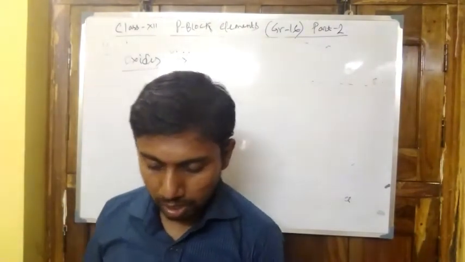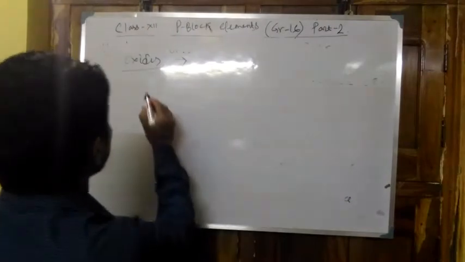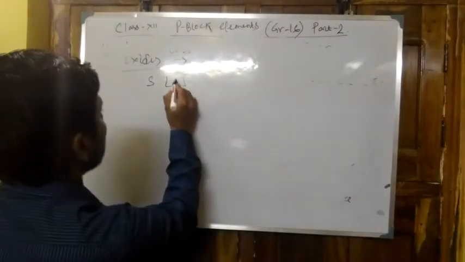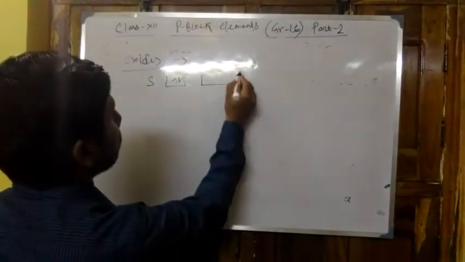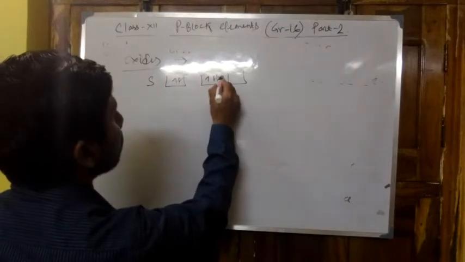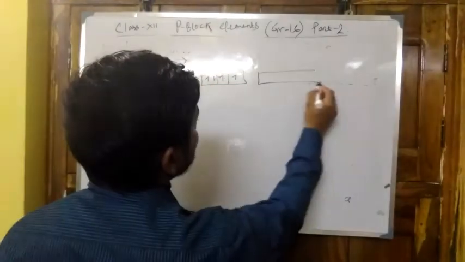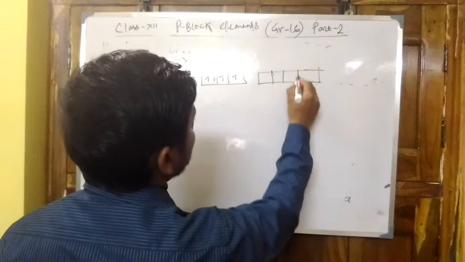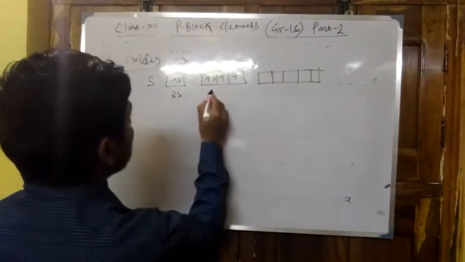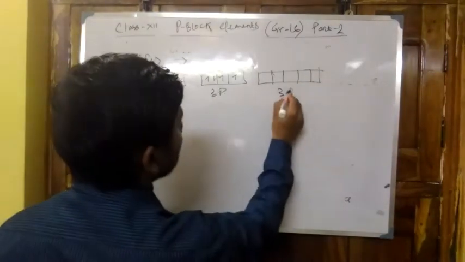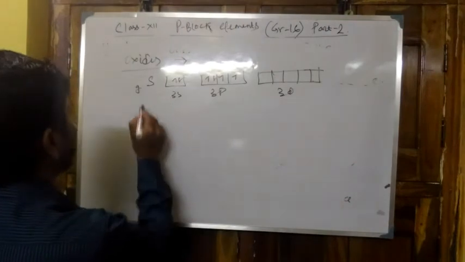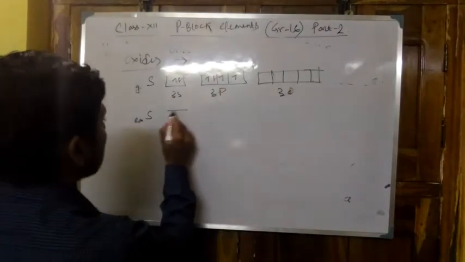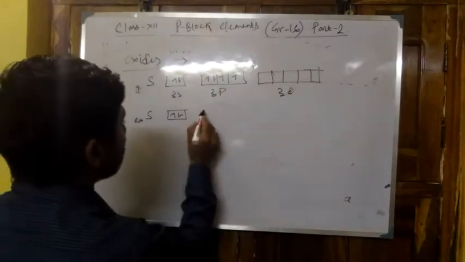Now SO2. Here, in the ground state of sulfur, it is 3s2, 3p4, and 3d is vacant. 3s, 3p and 3d. Sulfur in the ground state, sulfur in the excited state, what can happen?